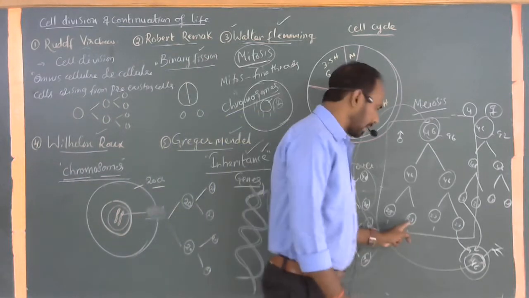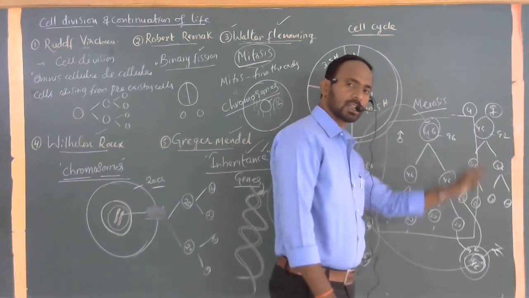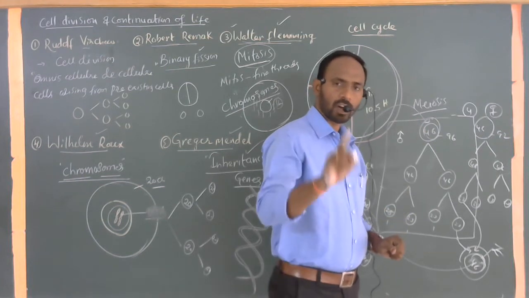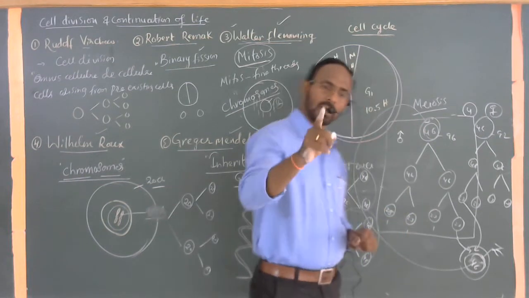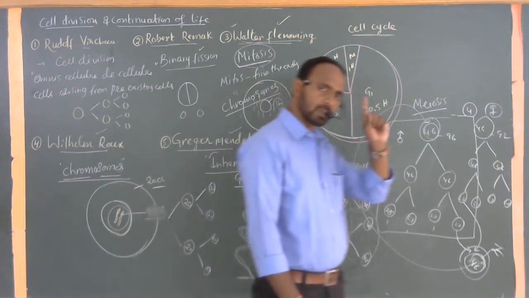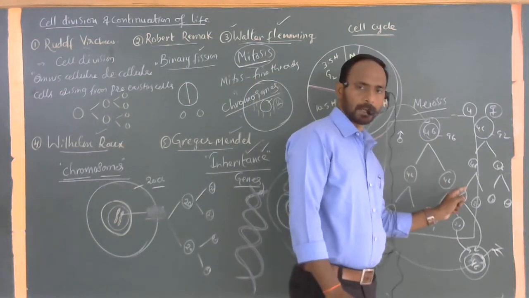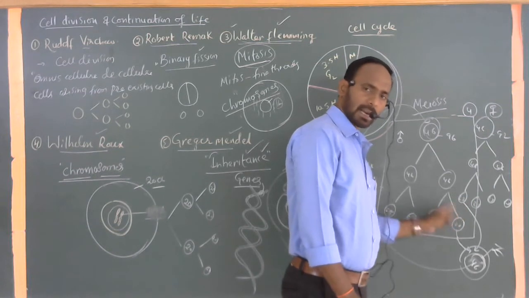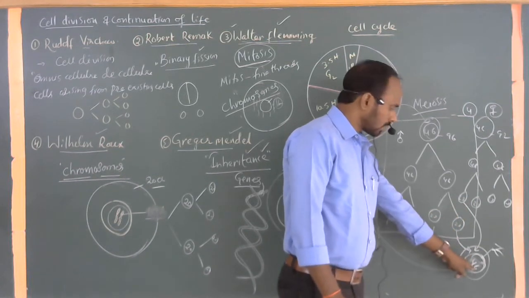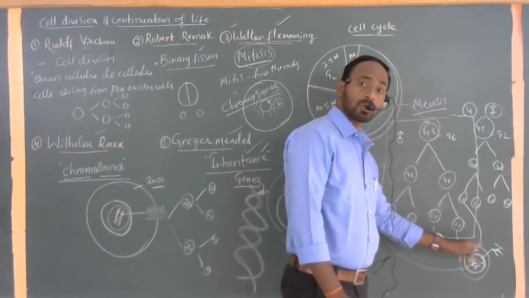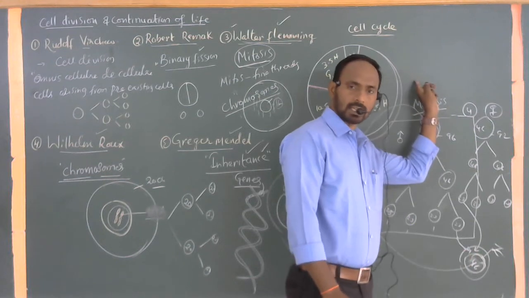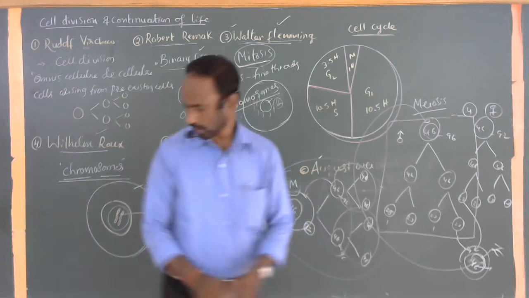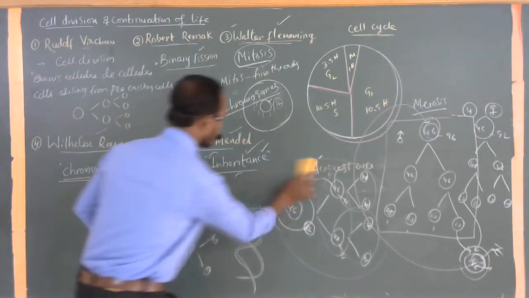With only the male gamete, or with only the female gamete, there is no possibility to form the zygote. For the formation of the zygote, a single set of chromosomes from the male and a single set of chromosomes from the female is compulsory. When these two single sets of chromosomes combine with each other, the zygote is formed. The zygote has the original number of chromosomes present in the parental cell itself. Now, this can also lead to the formation of a zygote. Okay. See that?